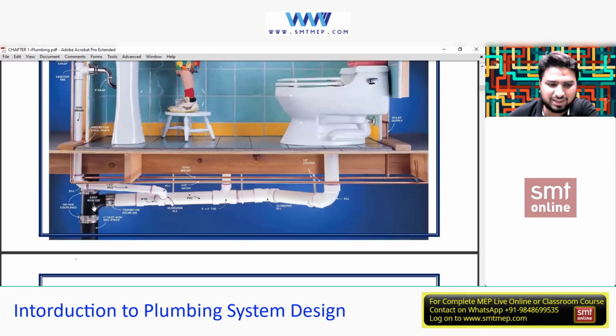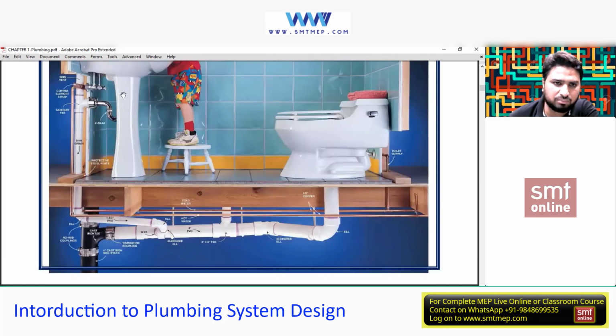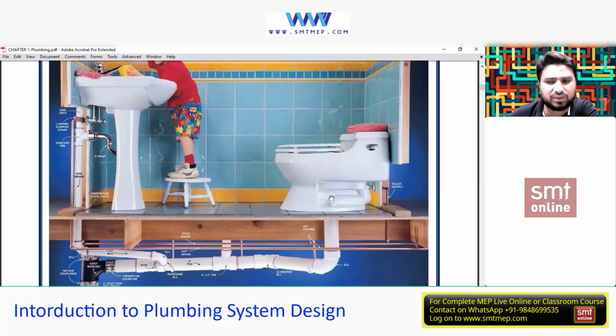So this is, I can say, a stack, the riser or the stack, and this is directly connected from this WC, and this is directly connected from the laboratory. But there is a huge difference between this pipe and this pipe. This pipe is called a waste pipe. This pipe is called a soil pipe.